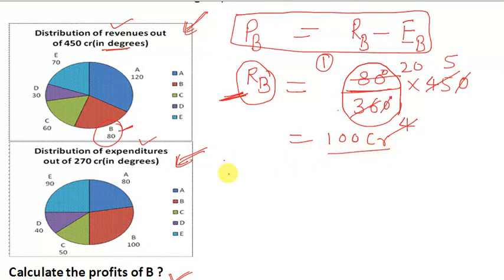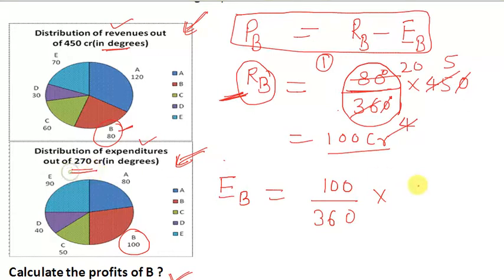Okay. Similarly, we can also calculate the expenditure of B. So how will we calculate the expenditure of B? The share of B is 100 degrees. The total degree is 360. So the share of B in 1 will be 100 upon 360. The total expenditure is 270 crores.